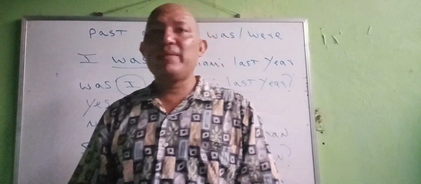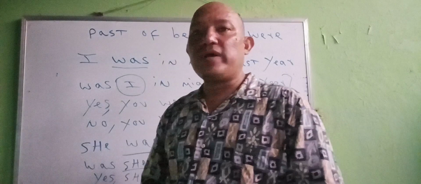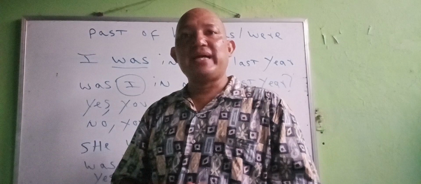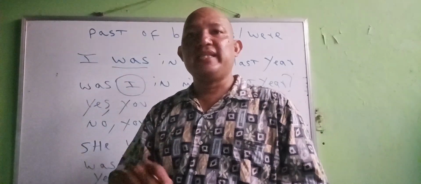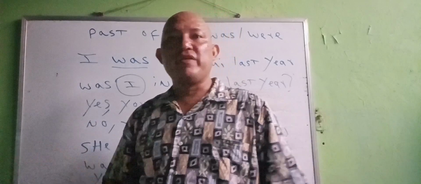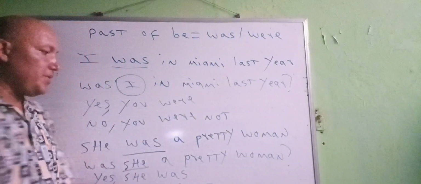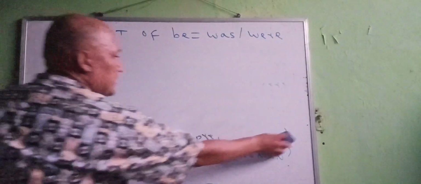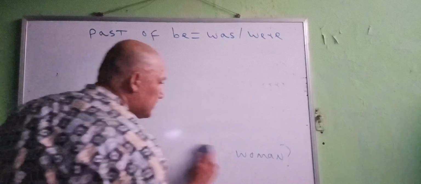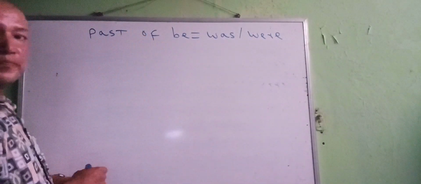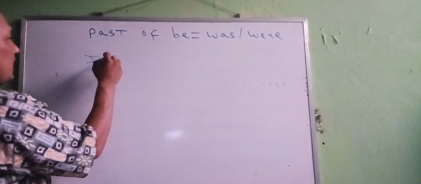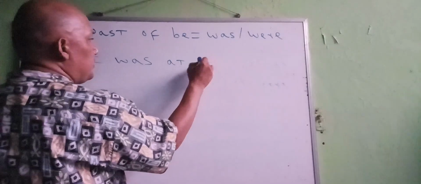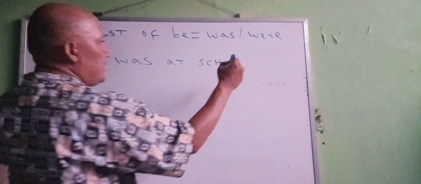Now let me explain here on the board how we are going to write affirmative statements in the simple past tense, using the form of be in the past, was and were, depending on the subject pronoun we are referring to. For example: I was at school yesterday.